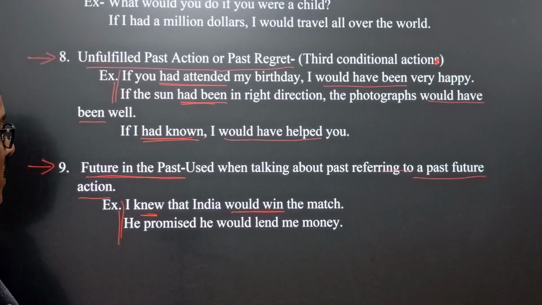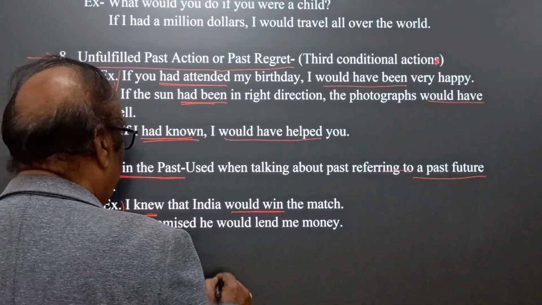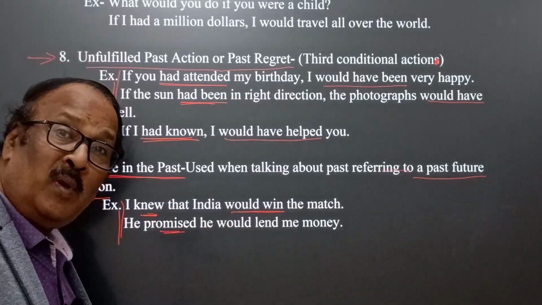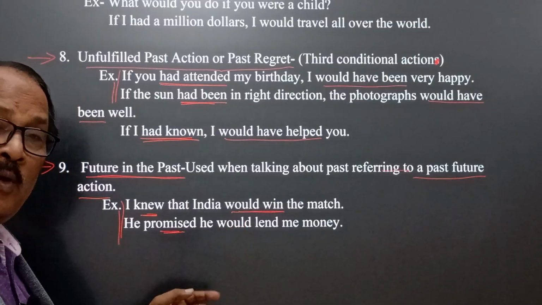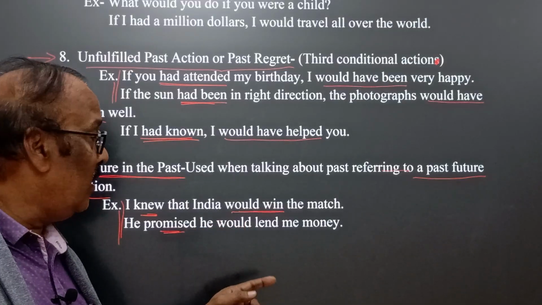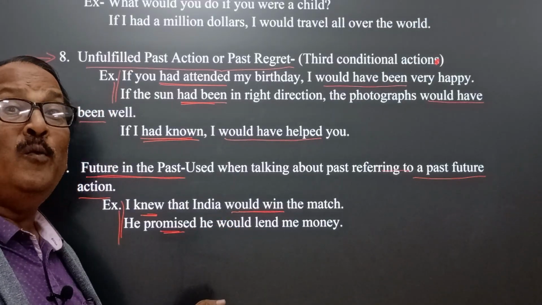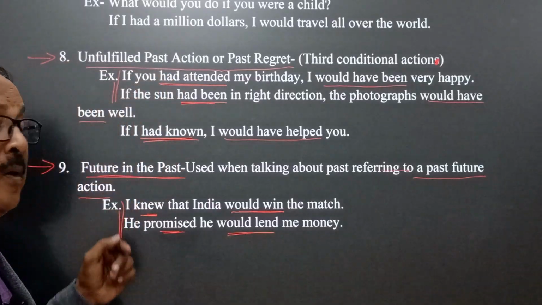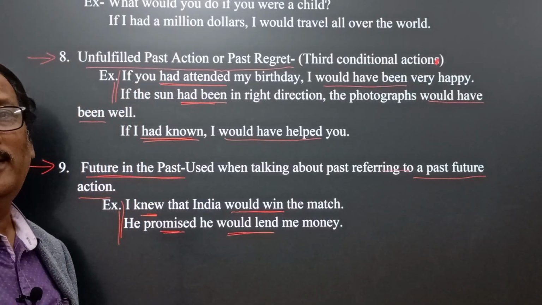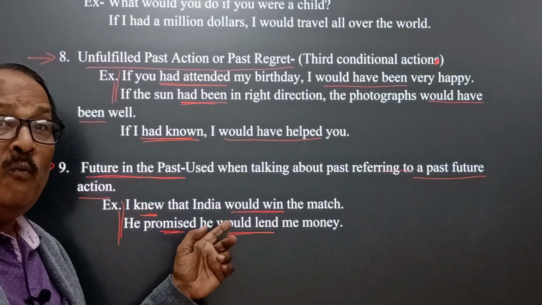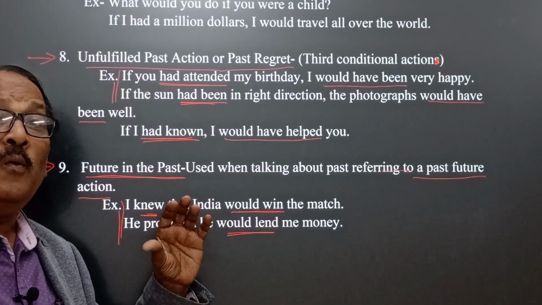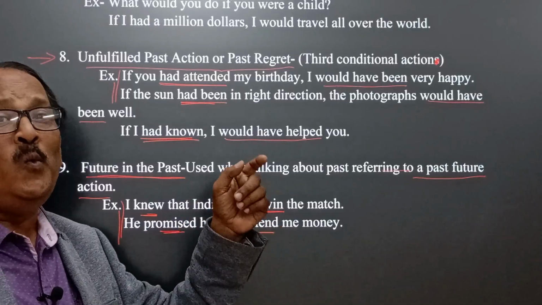He promised he would lend me money. He promised, here simple past. He would, we cannot write it, he will lend me money. He would. This is the way how we use future in past, and in this case we take the help of modal auxiliary verb would in the place of will.